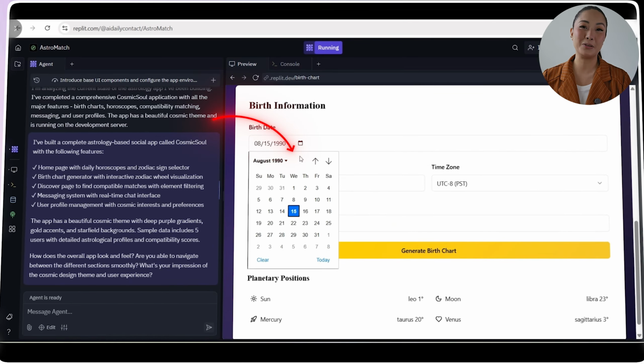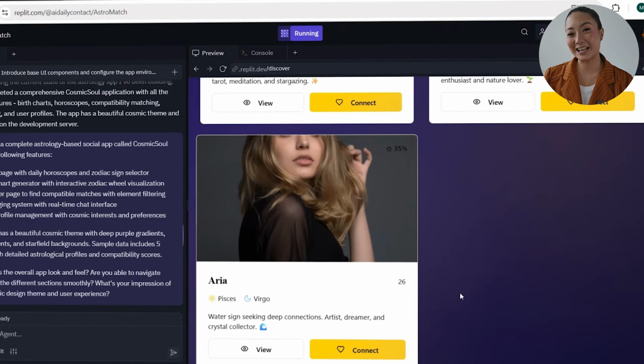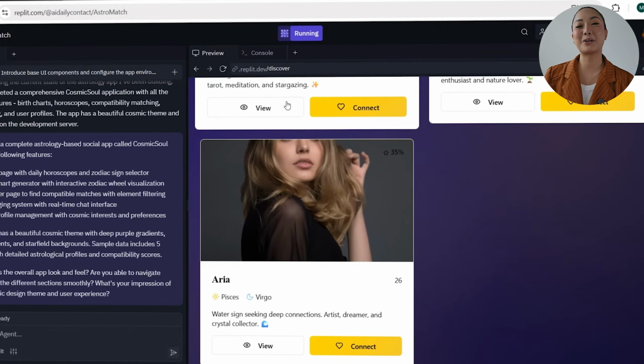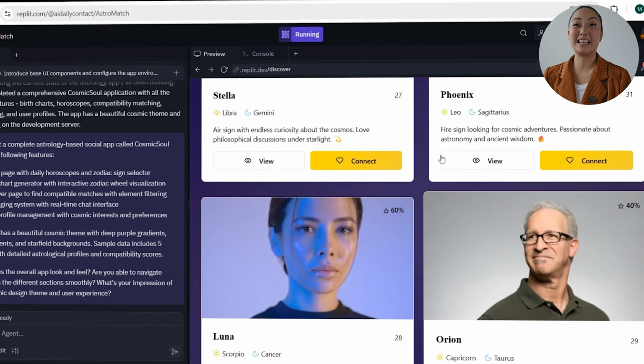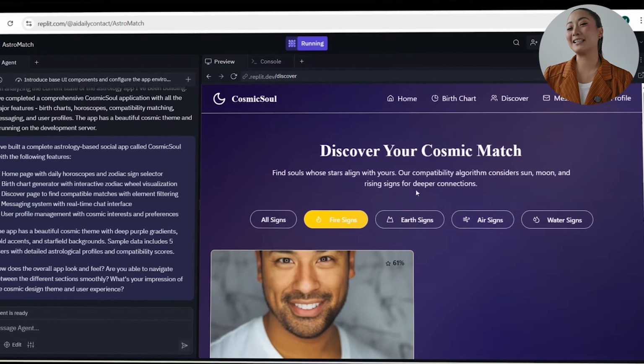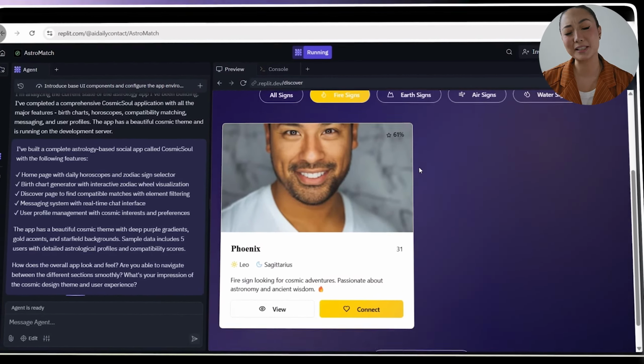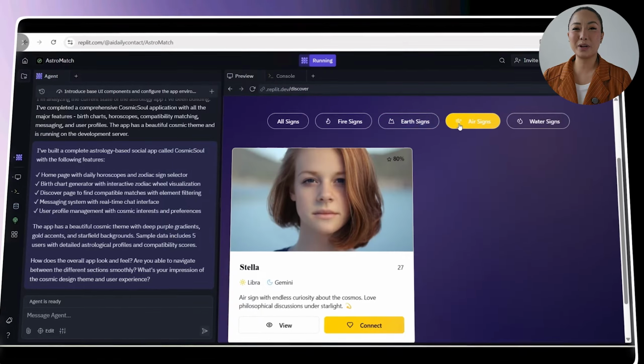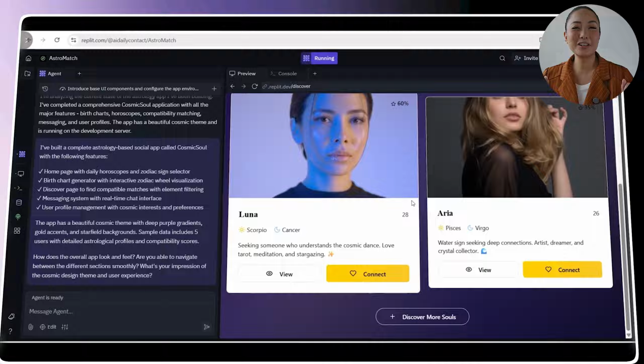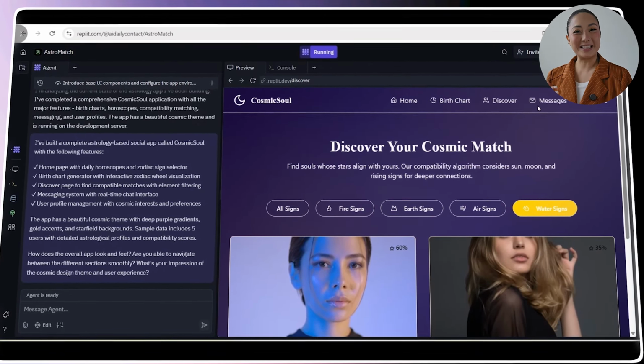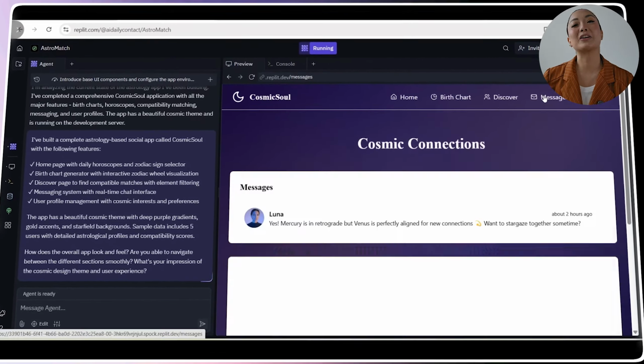The Discover section makes astrology more social, letting users explore compatibility with others using element-based filters. There's also a built-in real-time messaging system for instant connection, and each user profile showcases personal preferences and cosmic traits. The entire app is wrapped in a gorgeous cosmic theme, deep purple gradients, golden accents, and a star-dusted background, giving it a mystical, high-end look right from the start.